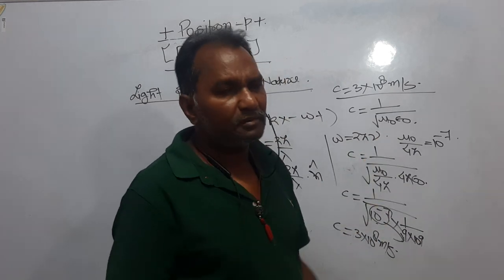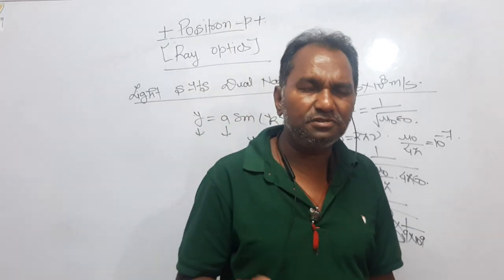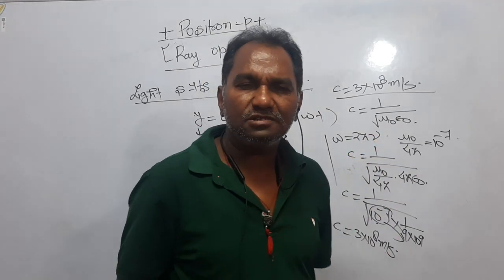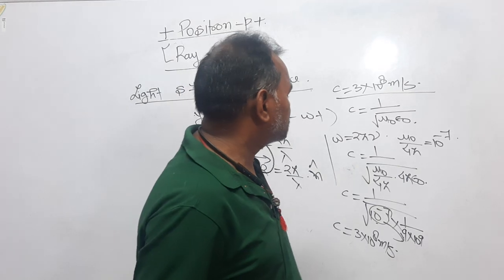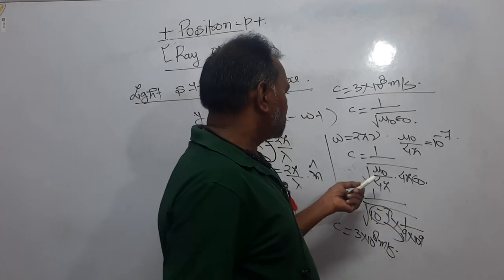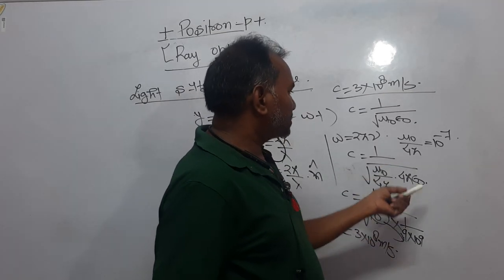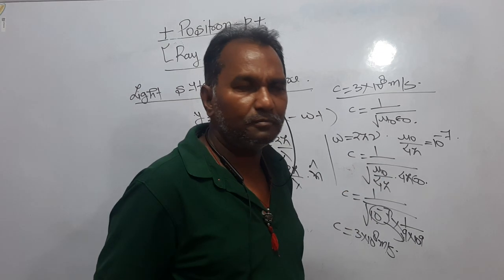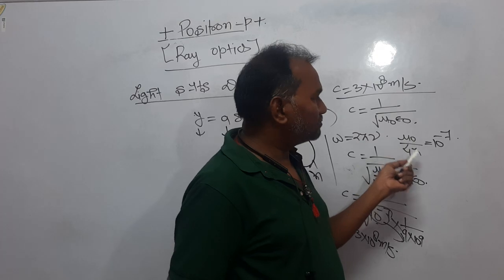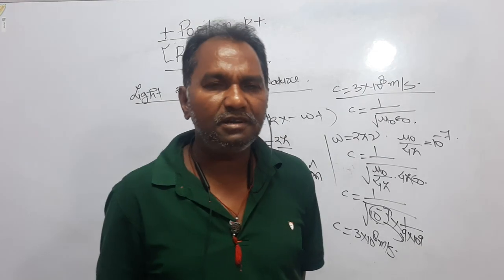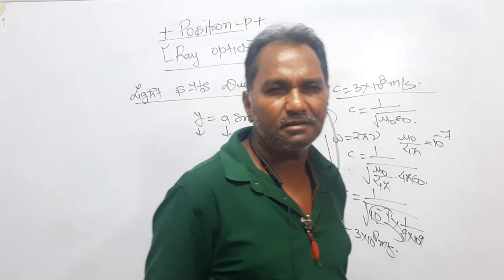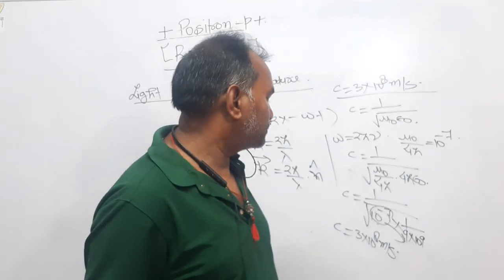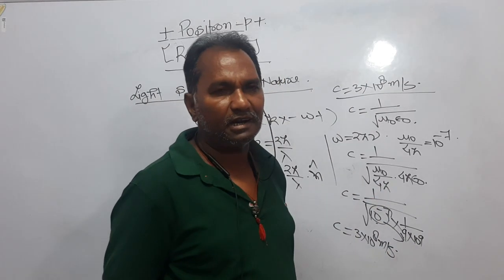Mu naught is a constant used in magnetostatics, whereas epsilon naught is a constant used in electrostatics. I multiplied and divided the equation by 4 pi, so you can get the value of mu naught upon 4 pi. You are familiar with this value, that is 10 to the power minus 7, and 1 upon 4 pi epsilon naught is equal to 9 into 10 to the power 9. Just replace the values and you will get the answer.